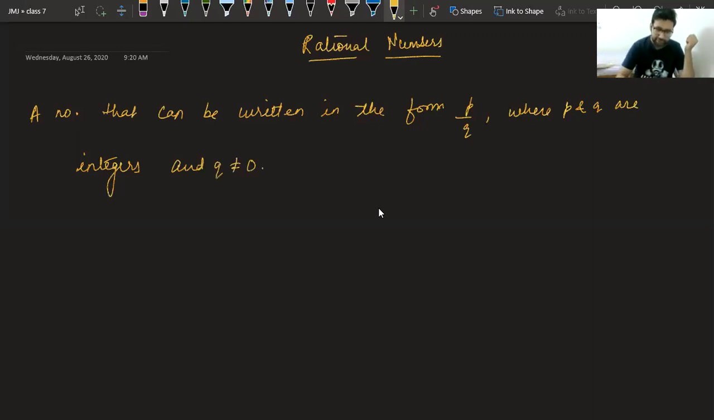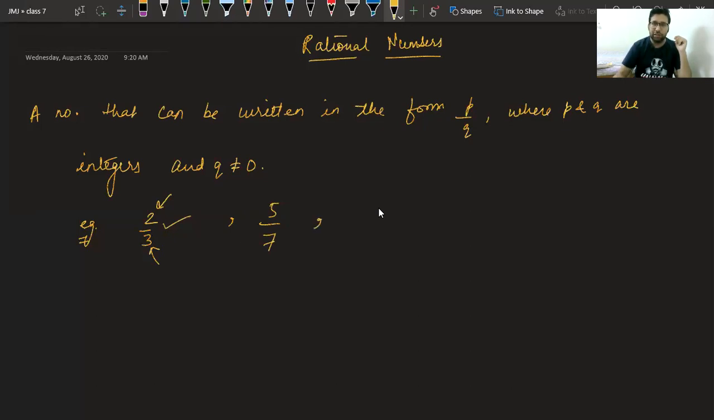Class, try to understand what we mean by a rational number. It is simply a fraction, but the definition is like this: a number that can be written in the form P upon Q, where P and Q must be integers and Q is not equal to 0. For example, if I say 2 upon 3, can we say it is a rational number, class? Yes, because 2 is an integer, 3 is an integer. Similarly, if I say 5 upon 7, is this a rational number?